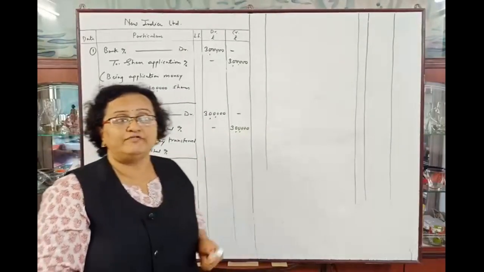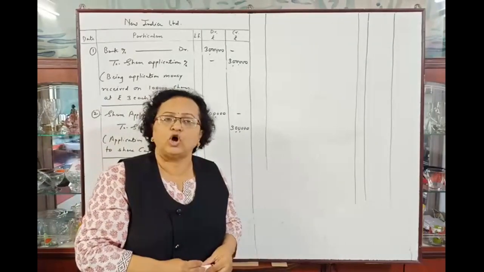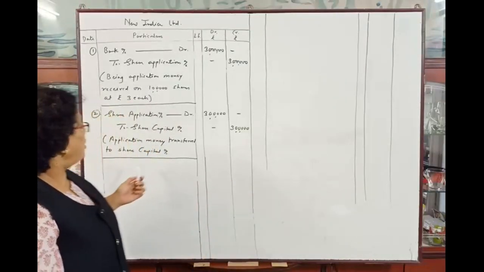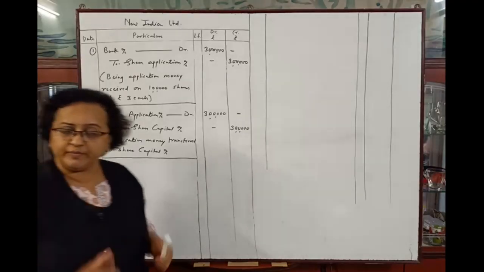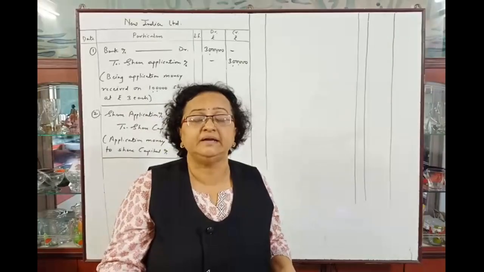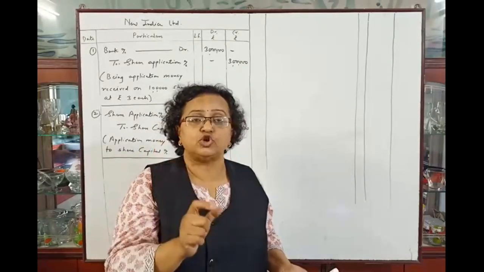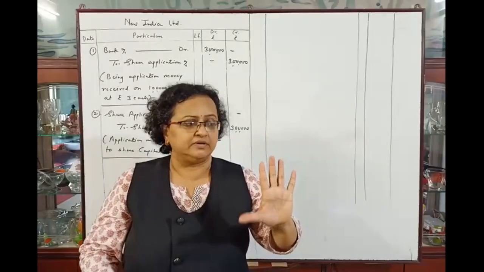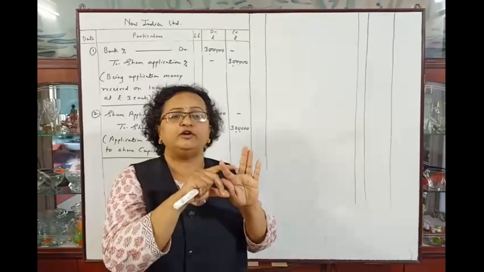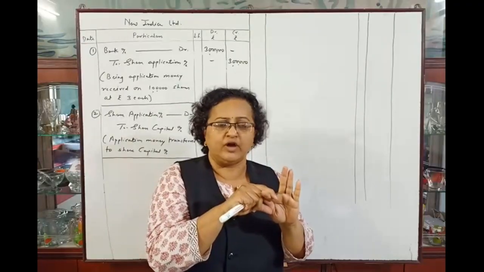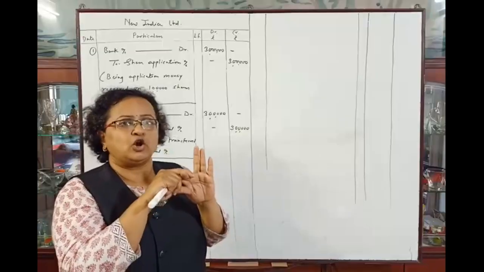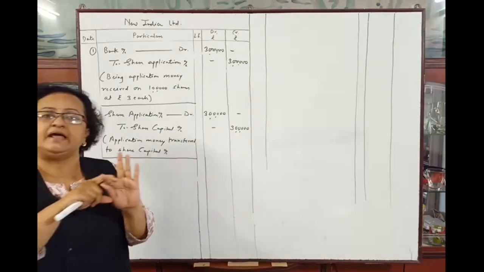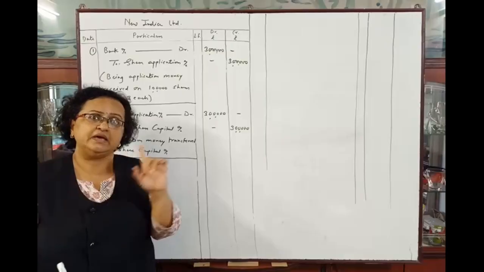And now next entry will be of allotment money due. Normally when shares are issued at par, the allotment money due entry will be share allotment account debit to share capital account. But in this problem, in the installment of allotment, the installment amount is rupees 5, that is rupees 3 of face value and rupees 2 of premium. So we have to pass the entry, that is share allotment account will be debited and share capital account will be credited and security premium reserve account will also be credited.